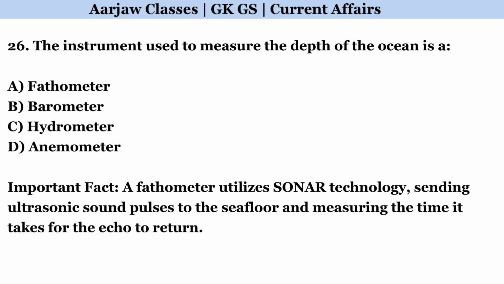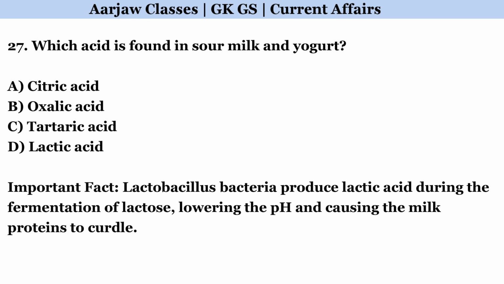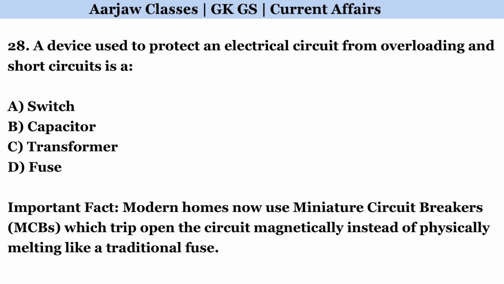The instrument used to measure the depth of the ocean is A. Correct option is A. Fathometer. Which acid is found in soy milk and yogurt? Correct option is D. Lactic acid. A device used to protect an electrical circuit from overloading and short circuits is A. Correct option is D. Fuse.